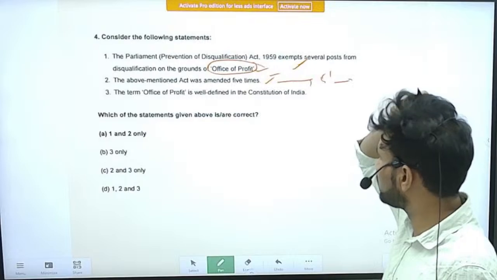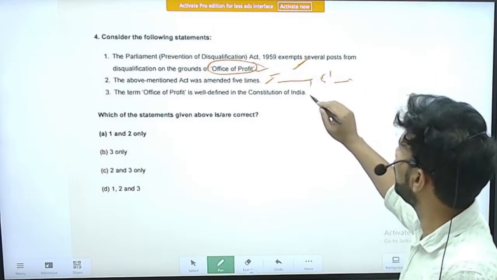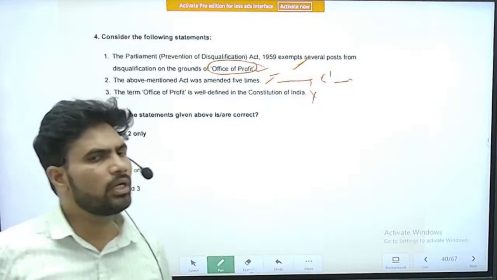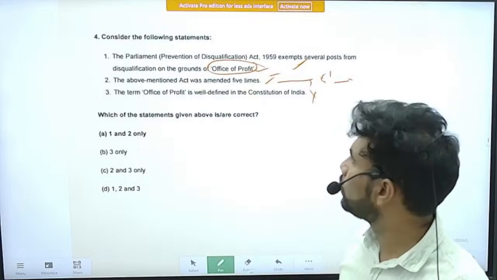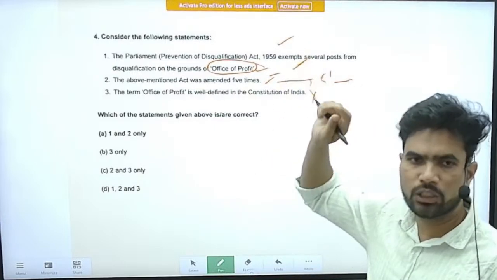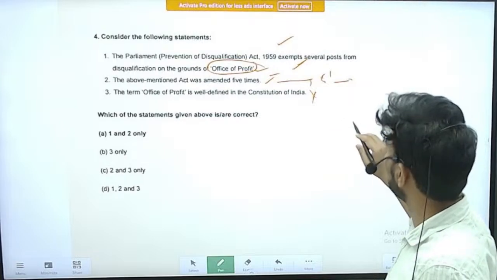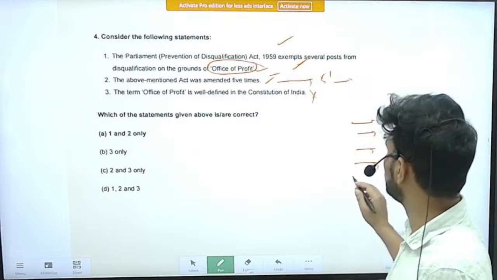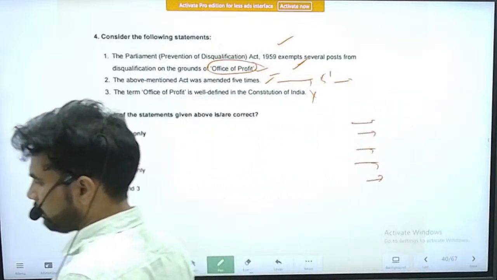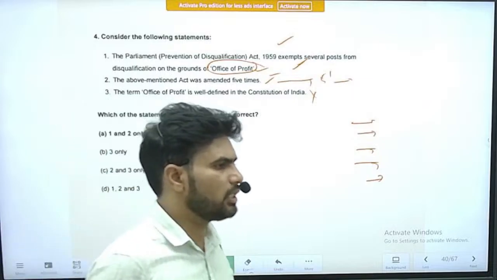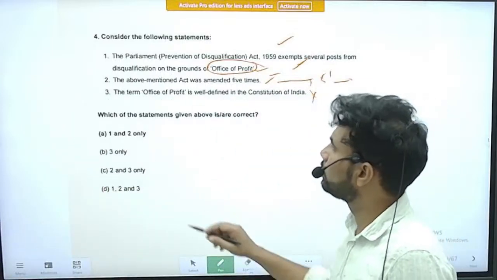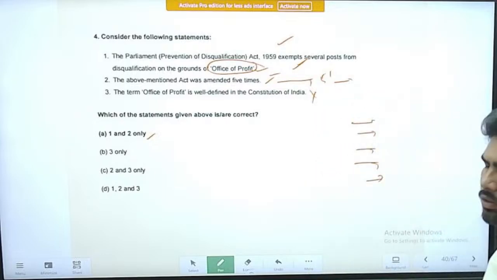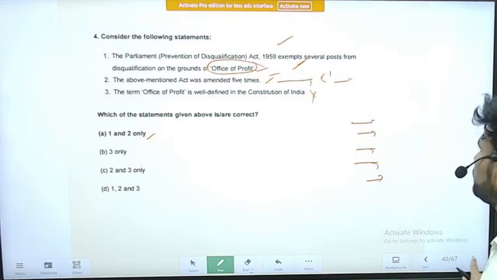Next is that office of profit is well defined in the Constitution of India. This is an incorrect statement. The term office of profit is mentioned, but it is nowhere defined in the Constitution. Even this Act does not define the office of profit, but it mentions some posts that do not come under the office of profit. So the correct options are statements 1 and 2. So option A is the correct option.